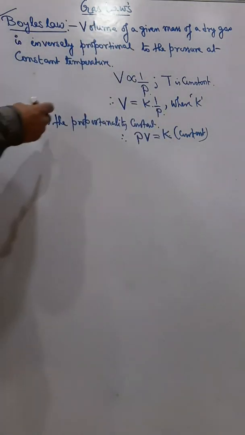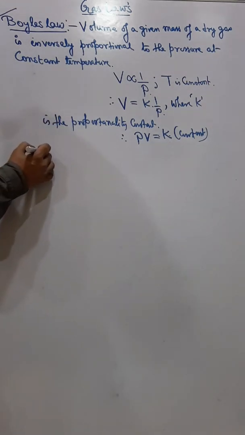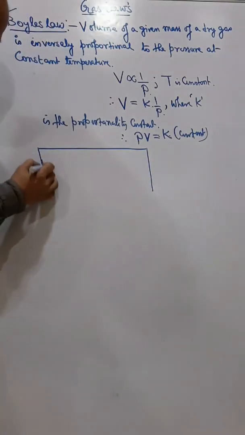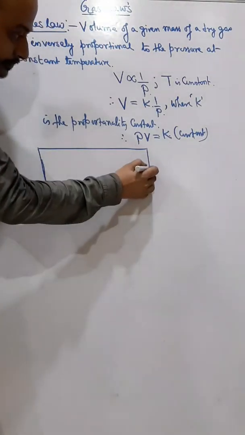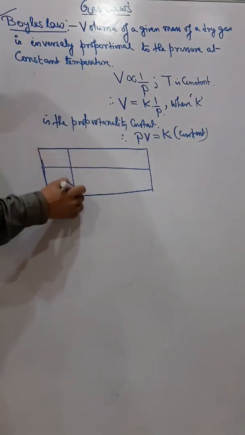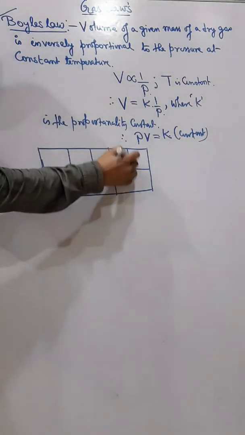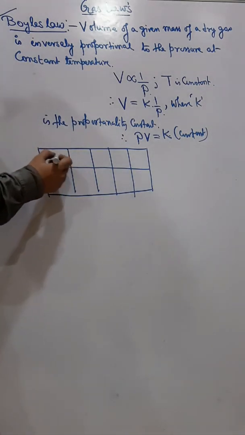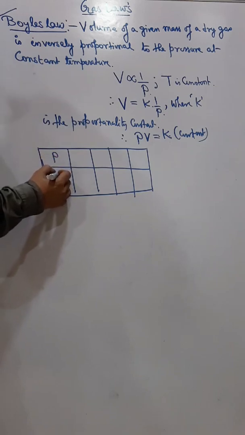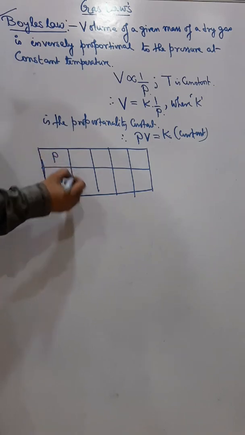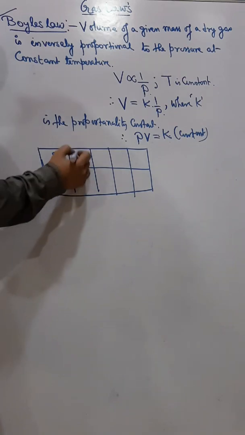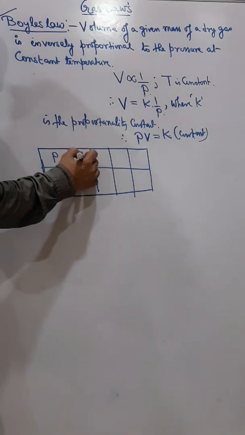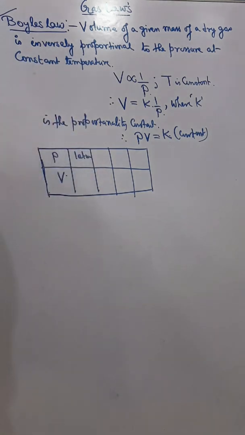Okay. Now we can understand by this example. Suppose this is pressure and this is volume. Suppose the pressure of a gas is 1 atm, 1 atmospheric pressure.